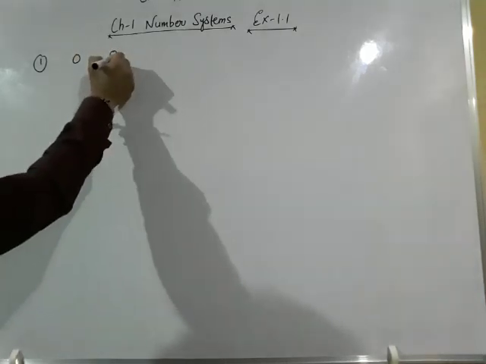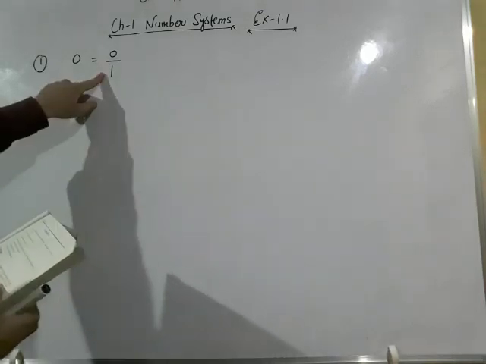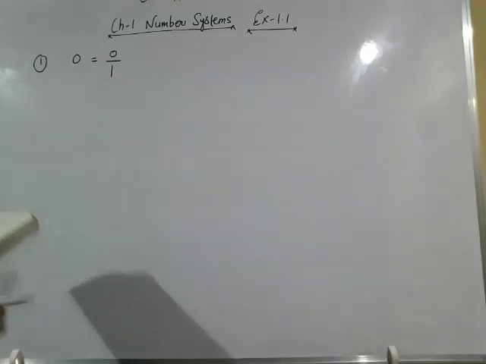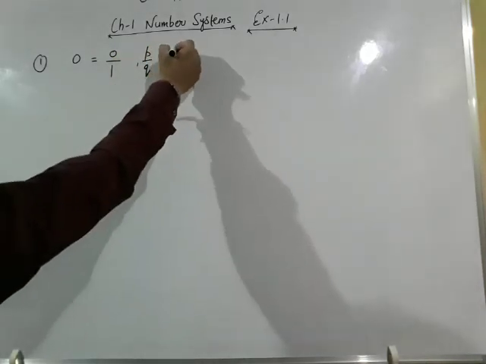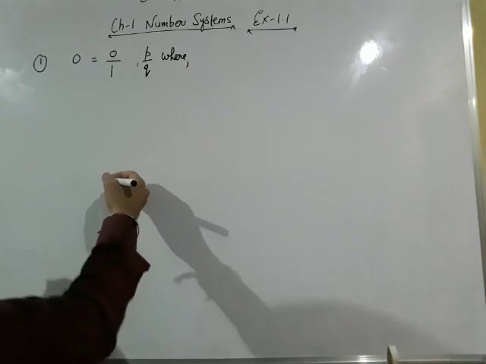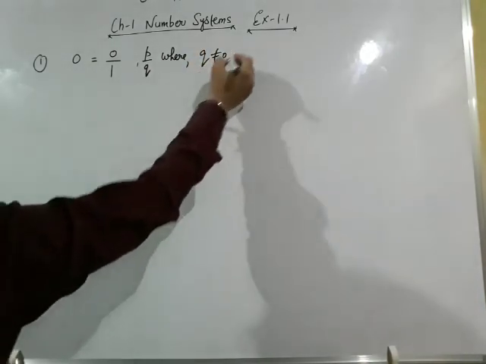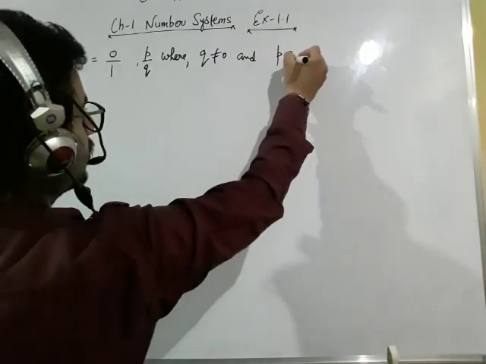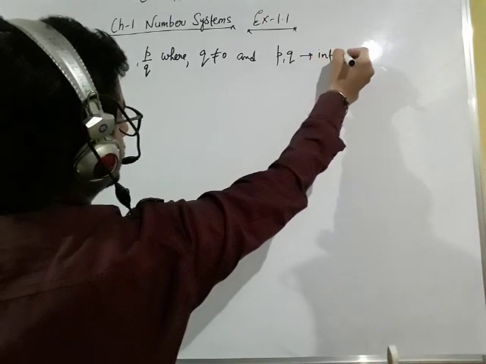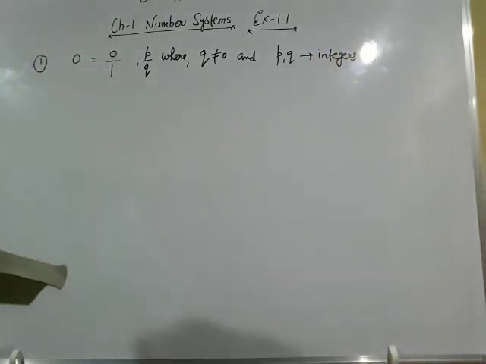Yes, 0 can be written as 0 upon 1, and now 0 upon 1 is in the form of p upon q, where q is not equal to 0 and p and q both are integers. So this is the answer of your first question. Move on to question number 2.